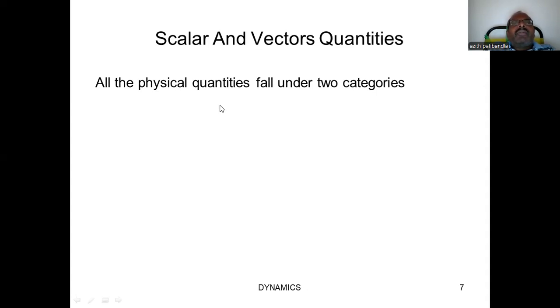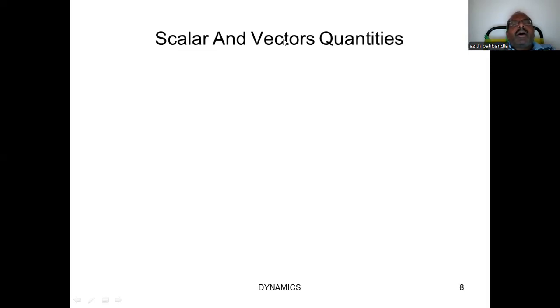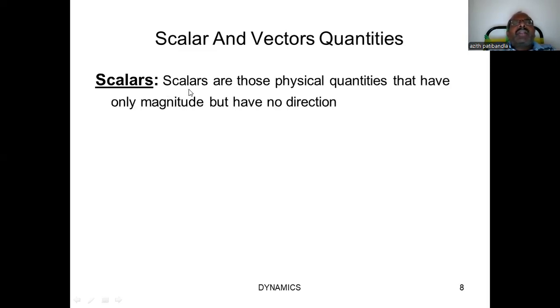Whenever we consider physical quantities, they must have some magnitude. Those physical quantities which are having only magnitude are classified as scalars. Next, in addition to magnitude, if that physical quantity is also having direction, then it is classified under vectors. So scalars are those physical quantities that have only magnitude but no direction.